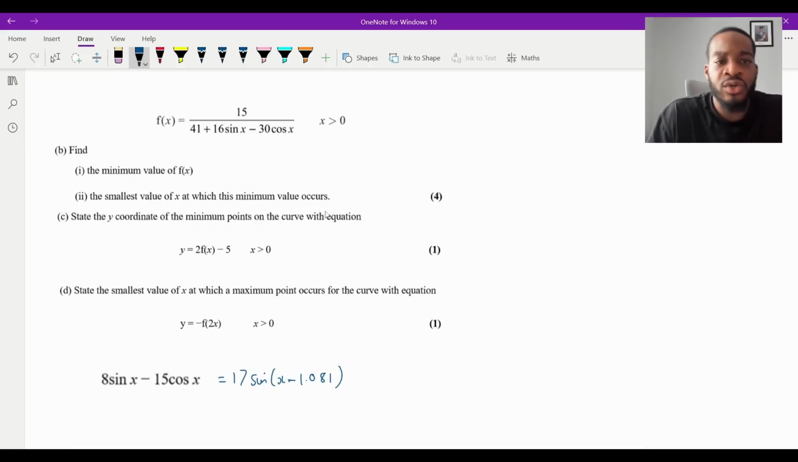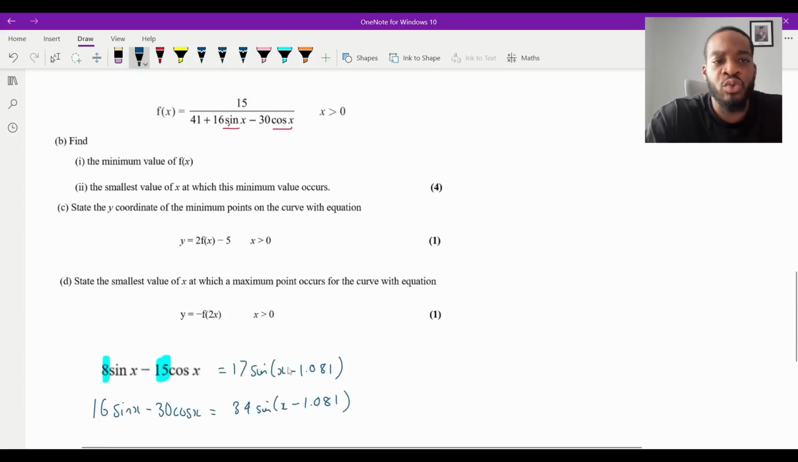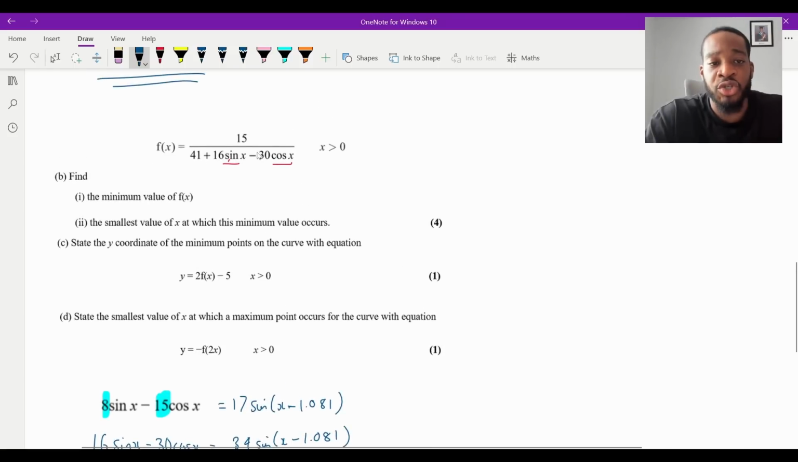Now, if I inspect the function that they've given us in part B, I can see a 41 there, but what I do notice is that I've got a sine and a cosine here. I've got 16 and I've got 30, and that's just two lots of these two, isn't it? So if I times both sides by 2, I'm going to times this by 2, 16 sine x minus 30 cos x. That will give me 34 sine of x minus 1.081.